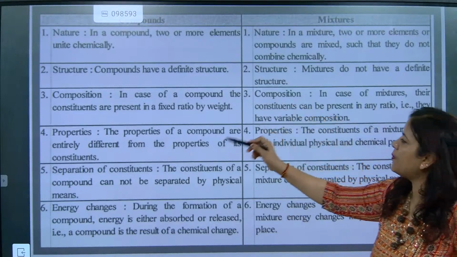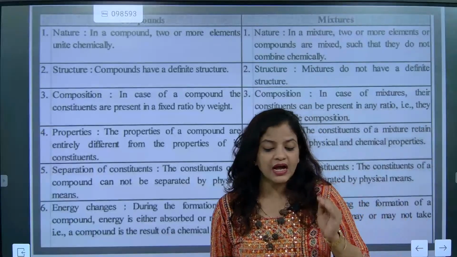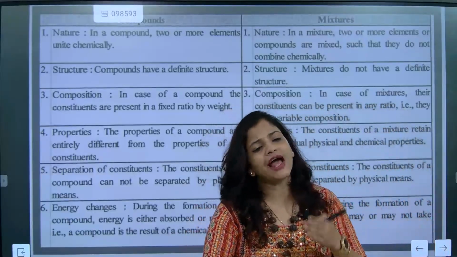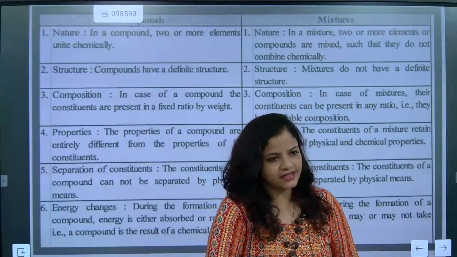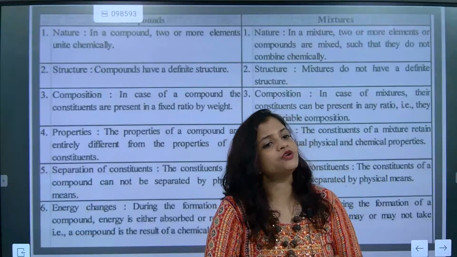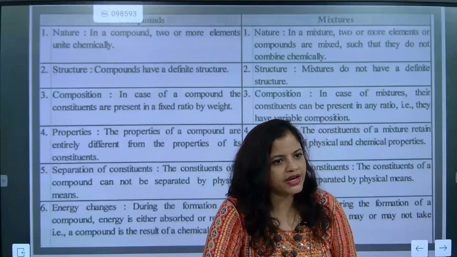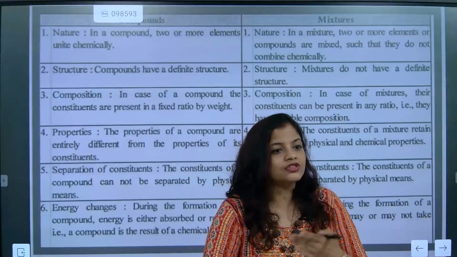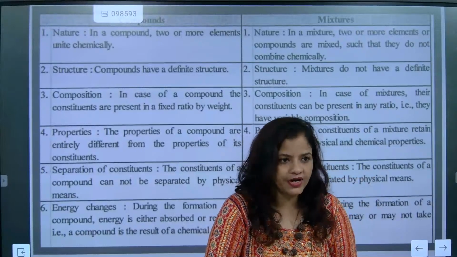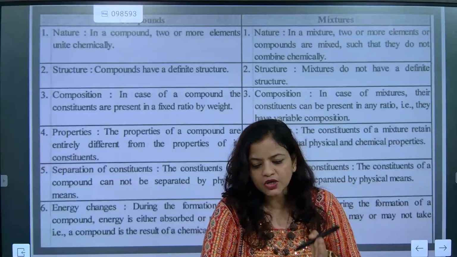The next point is that the properties of a compound are entirely different from the properties of its constituents. That is a big answer I am going to give you for a compound. Listen, you know that hydrogen is a gas and oxygen is a gas, correct? But when hydrogen and oxygen combine together, they make a water molecule. Water is a liquid. So that means they are made from two gases and the resultant is a liquid. Are you understanding? That's the most important difference.